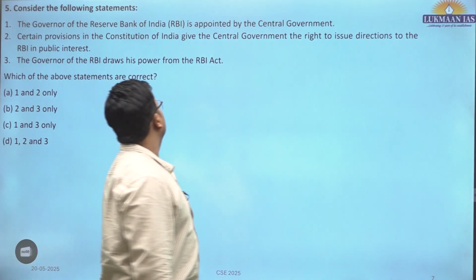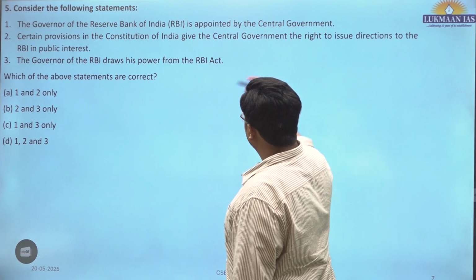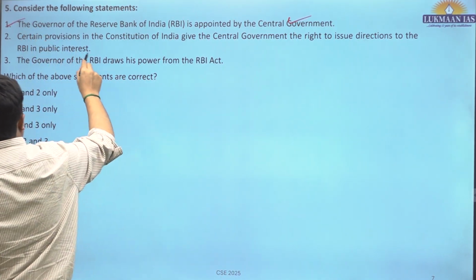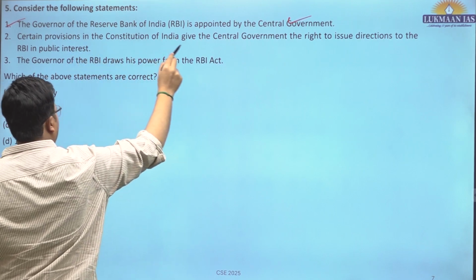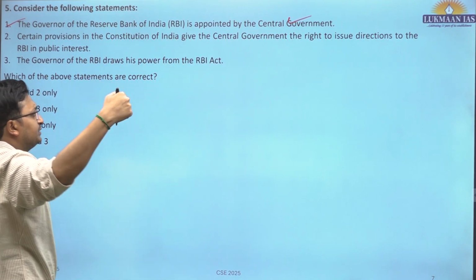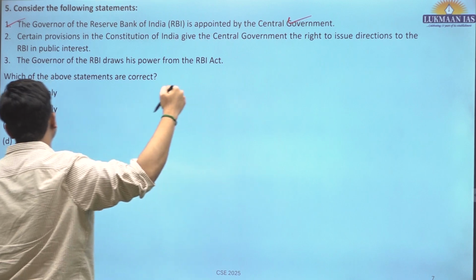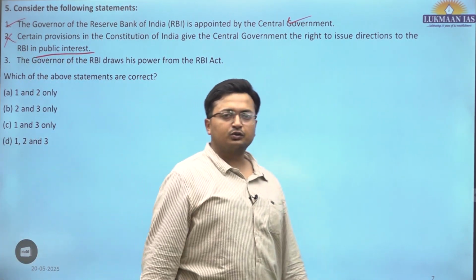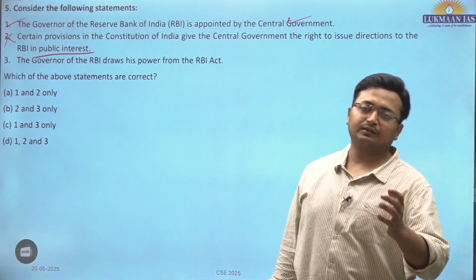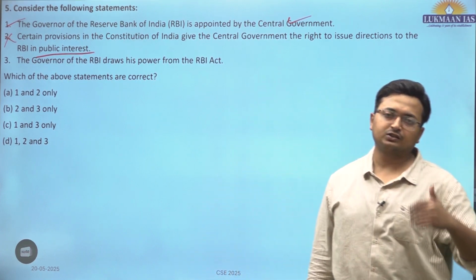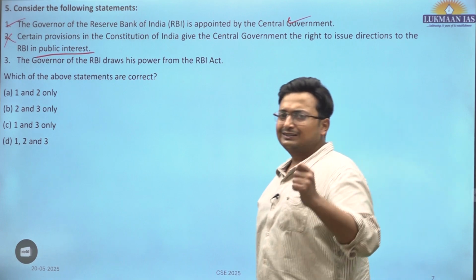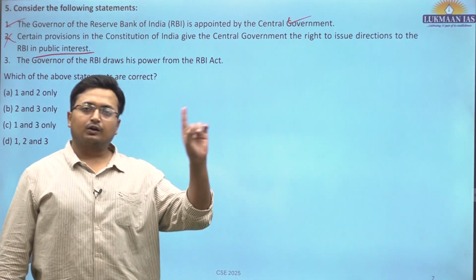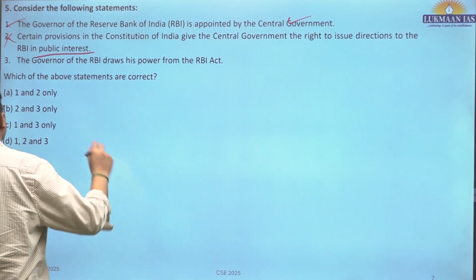Consider the following statements. The governor of the Reserve Bank of India is appointed by the central government. This is correct. Certain provisions in the Constitution of India give the central government the right to issue directions to the RBI in public interest. There is no such thing in the Constitution of India saying that the central government has the power to give directions to the Reserve Bank of India. All these things are dealt with in the Reserve Bank of India Act, RBI Act 1934, not a constitutional provision. So this is an incorrect statement.